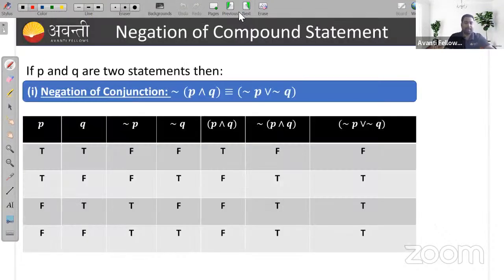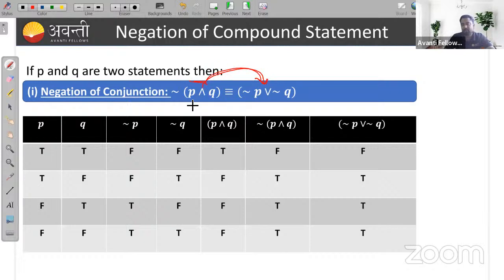Now, negation of compound statements. Remember, these are very important properties. Negation of conjunction: negation of P and Q is negation of P or negation of Q, so this and becomes or.